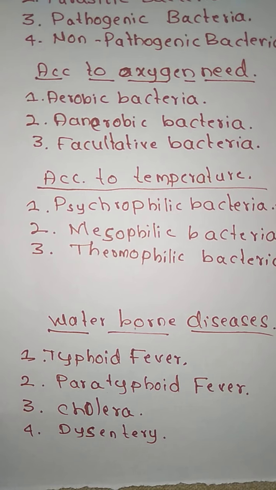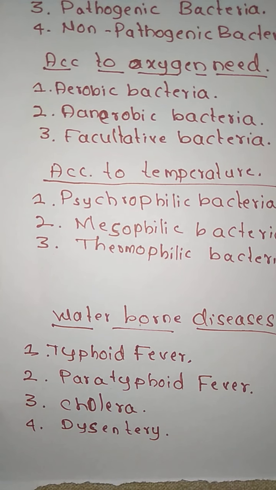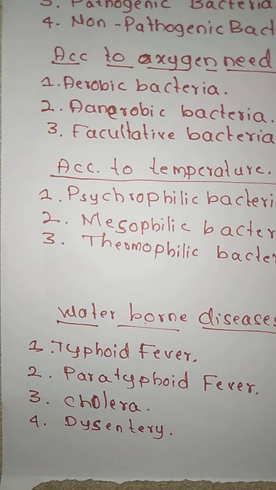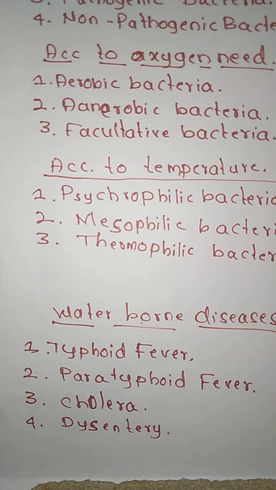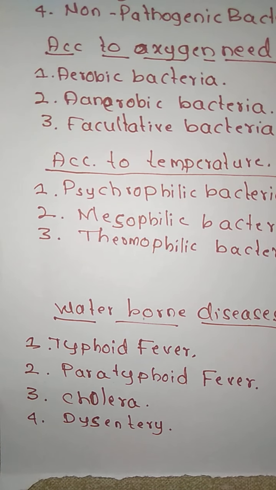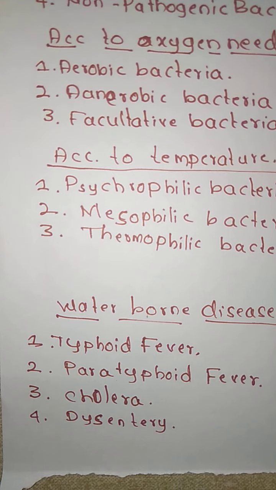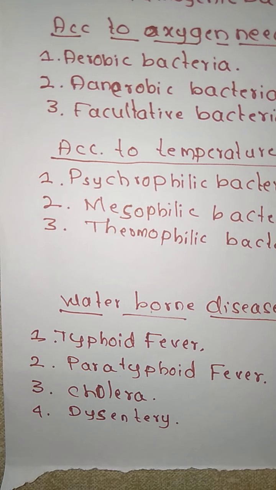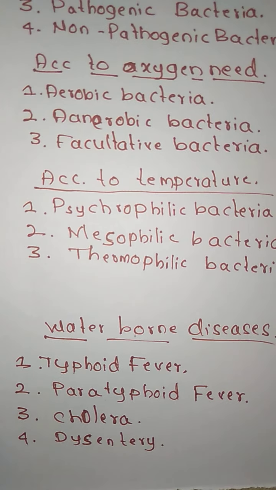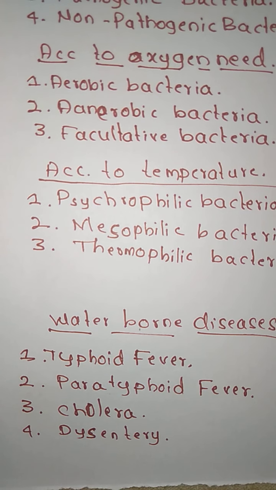Next is cholera. This is caused by the bacterium called Vibrio cholerae. You need to remember the microbial name, Vibrio cholerae. Usually the infection is contracted by the ingestion of contaminated water, which is infected by human fecal material. Sometimes it may be contracted by contaminated food or personal contact also. Compared to typhoid fever, cholera is more violent and often fulminating in its clinical course. It is stronger than typhoid fever.